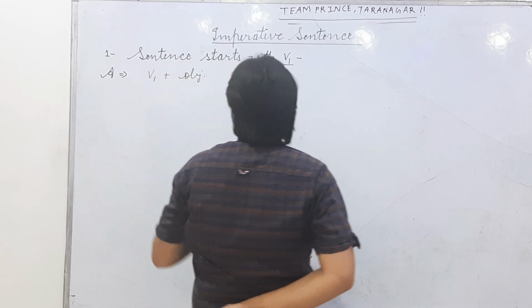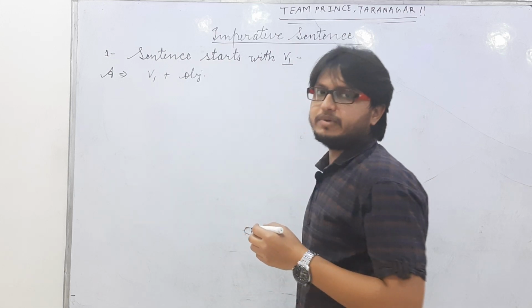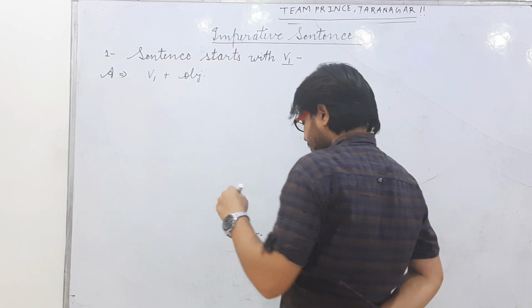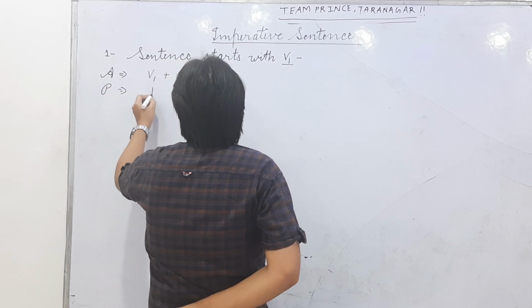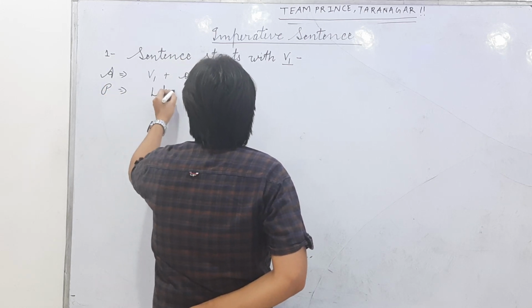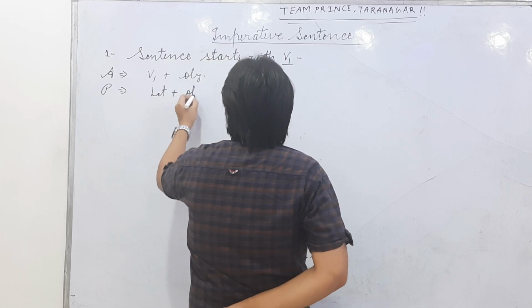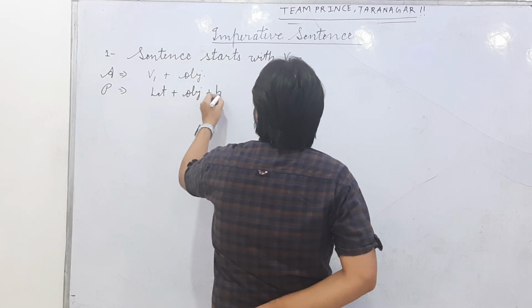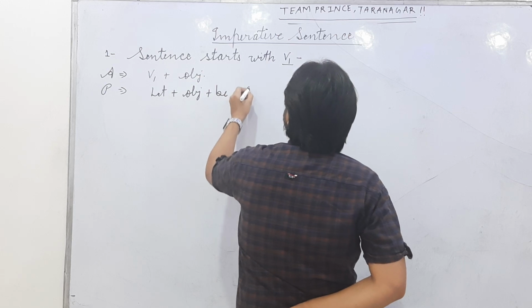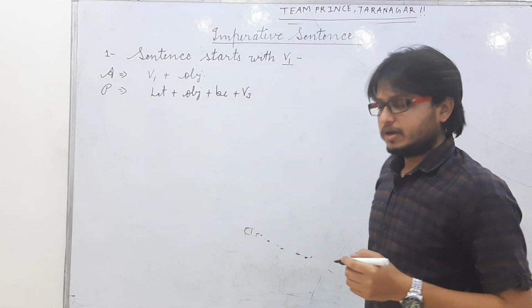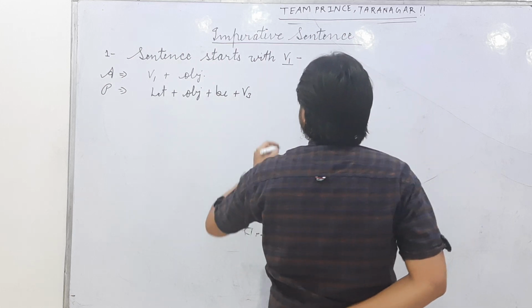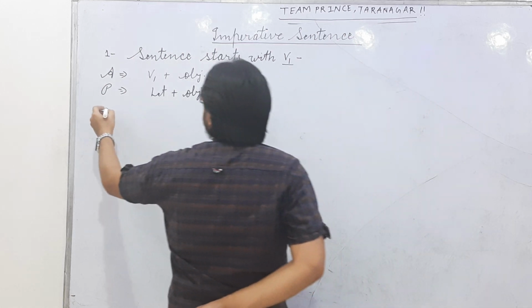So small structure, and when we change it into passive, it will be let plus object plus be plus verb third. That's all.